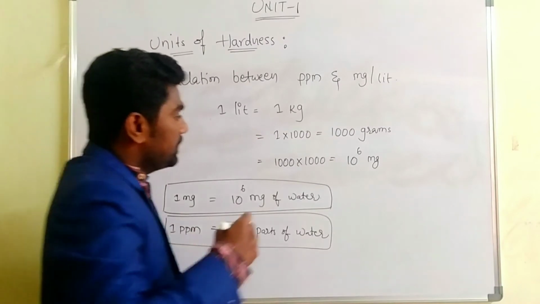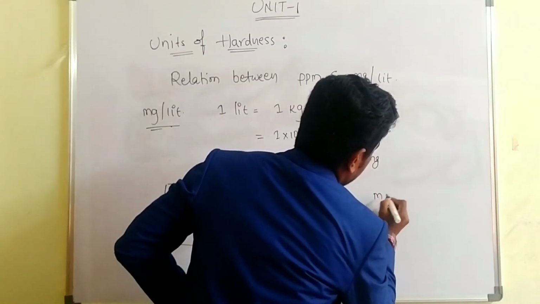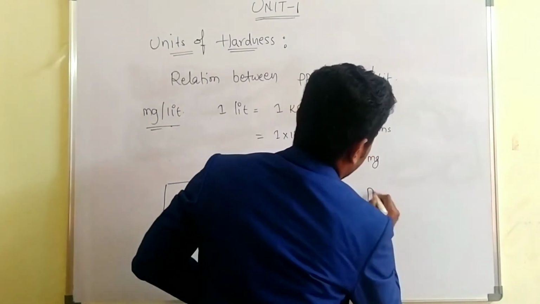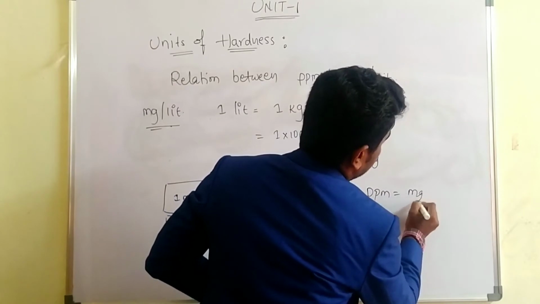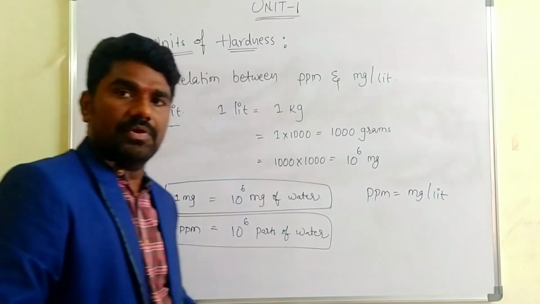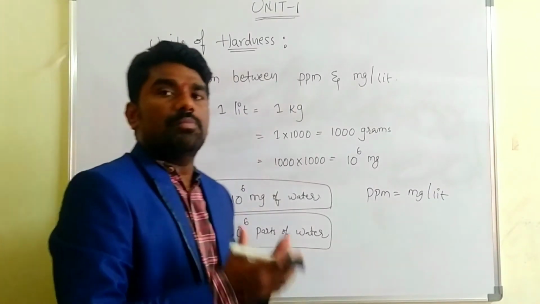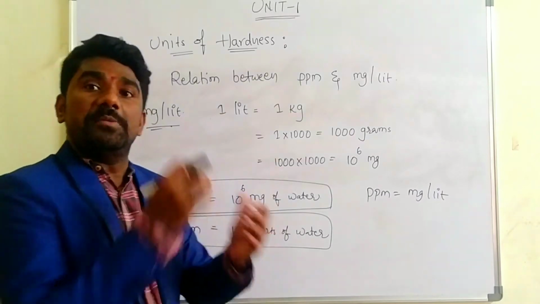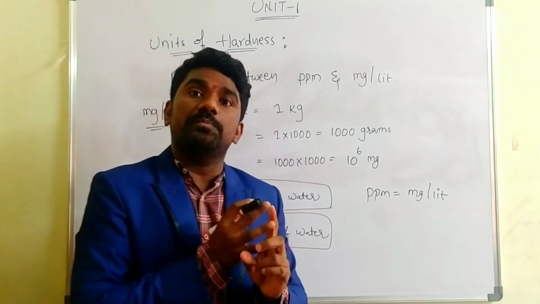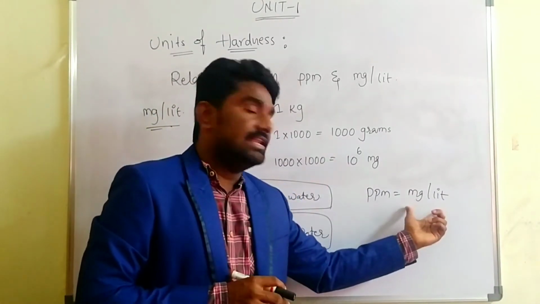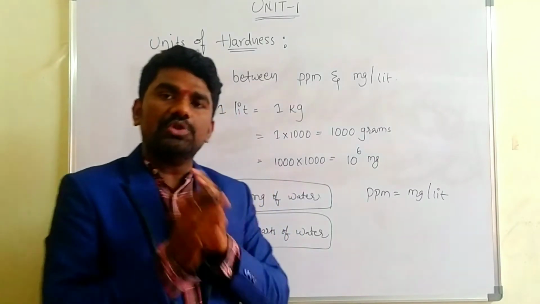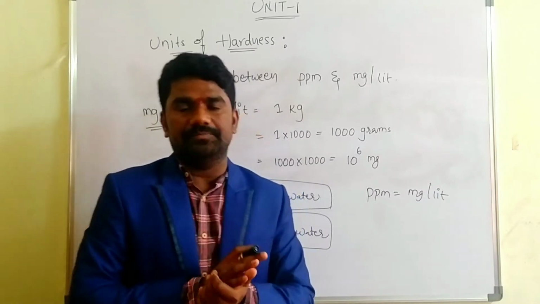So that's why here we can write ppm is equal to mg per liter, because both units are equal. 1 ppm of the hardness of the water is equal to 1 mg per liter of the hardness of the water. Both the units are equal or same, isn't it?